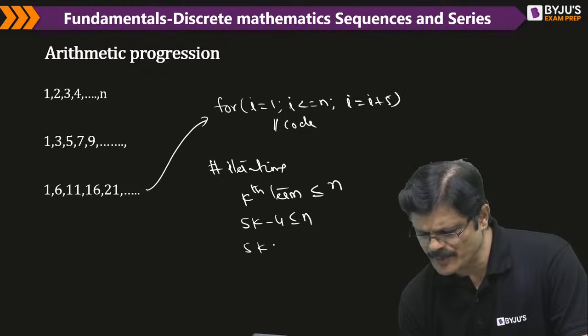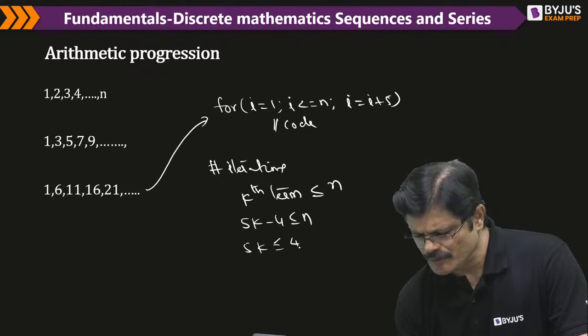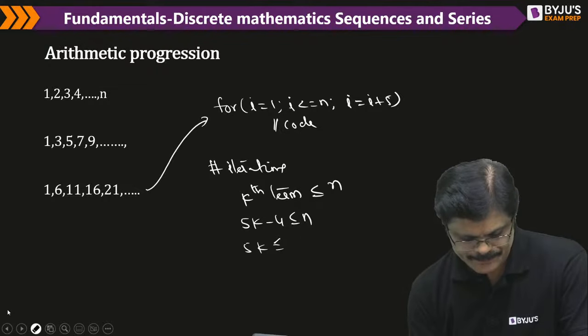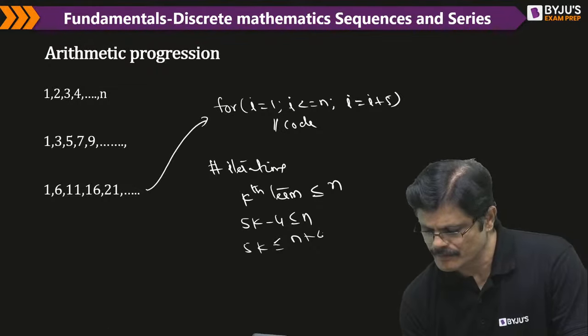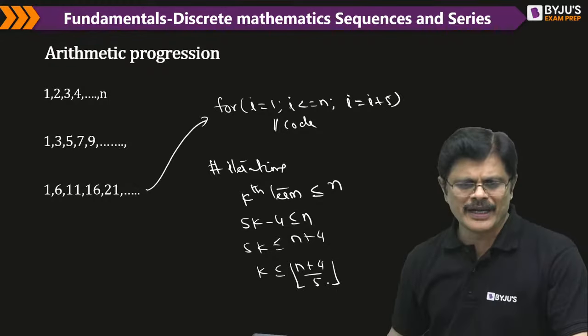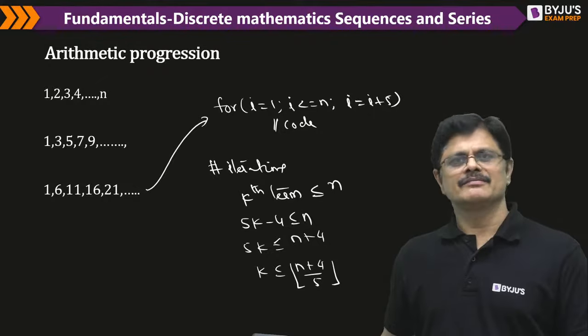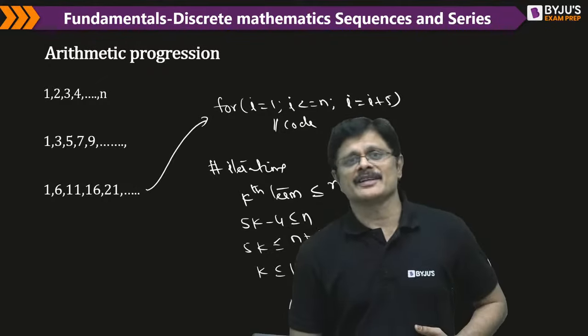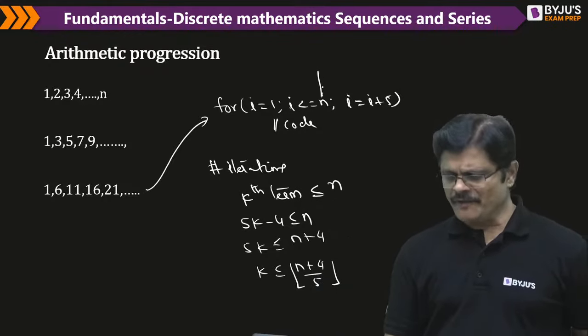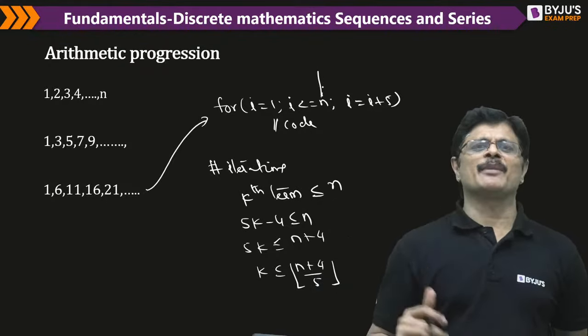So 5k minus 4 should be less than or equal to n, that is 5k less than or equal to n plus 4, and k should be less than or equal to (n plus 4) by 5. If you want the exact answer, you can take the floor of it. You know how many iterations happen to reach that number. Instead of n, if some number is given, you can find it exactly.